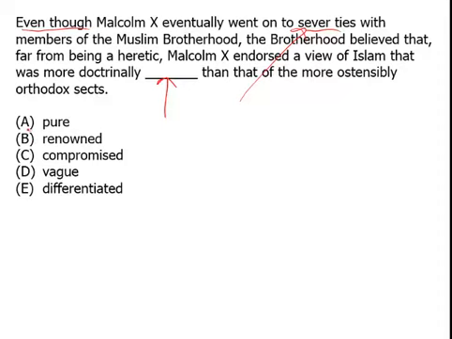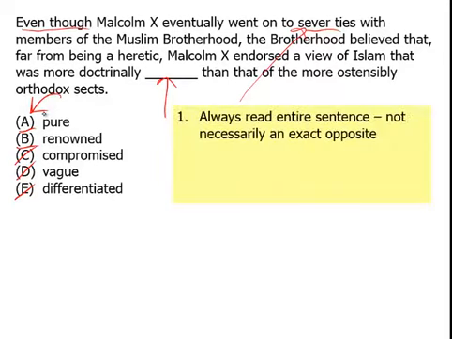But that leaves us with both A, pure, and B, renowned, or well-known. Compromise means kind of a lower quality, vague is something that's not clear. It's also negative. And differentiated is just a neutral word. So, of course, we're going for something here that is positive, and that's why we're left with A and B. But as you can see, the first part doesn't help us out. Therefore, again, read the entire sentence. So note the sentence structure, read the entire sentence, and notice that it's not always the exact opposite of what we'd be led to expect.